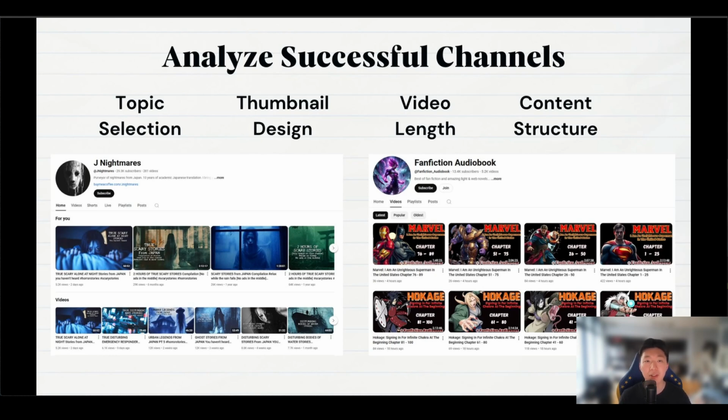And then for the thumbnails, you can tell by his thumbnails. In his videos, he always uses ghostly female characters with the video titles. So this kind of approach can convey a spooky theme, and the audience can tell the theme by the thumbnails easily. And when it comes to the video length, you can see most of his videos are like 40 to 60 minutes long. And this is what horror story channels usually do, because horror fans prefer long form content because they just want to listen to it.